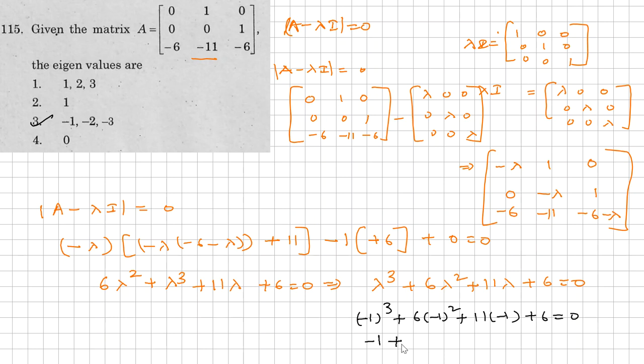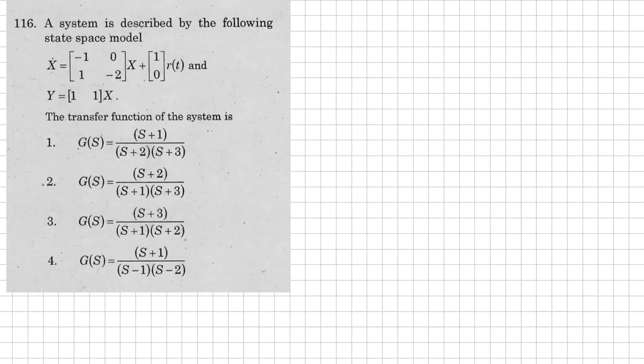So minus 1 plus 6 minus 11 plus 6. So 6 plus 6 is 12, minus 12, so simply it's going to be 0. So this is the answer. Likewise, you can check any other value and substitute here, and you can get the answer. So we'll move to the next question here.